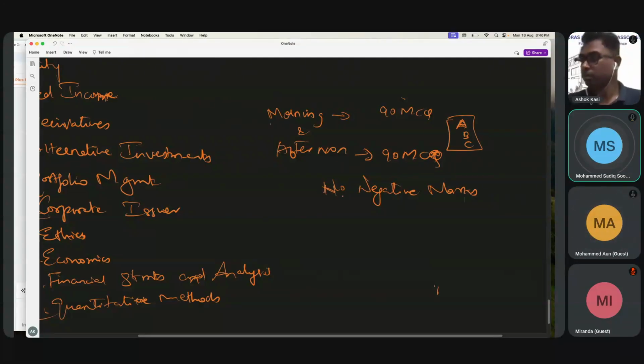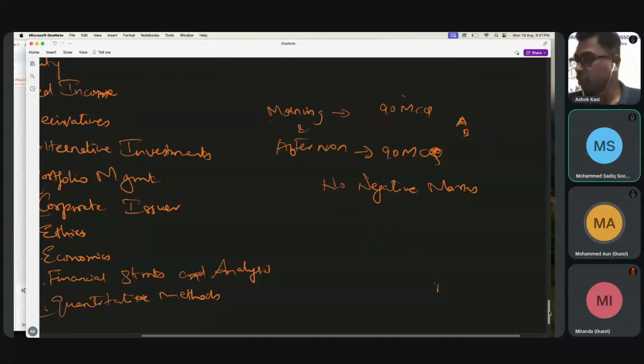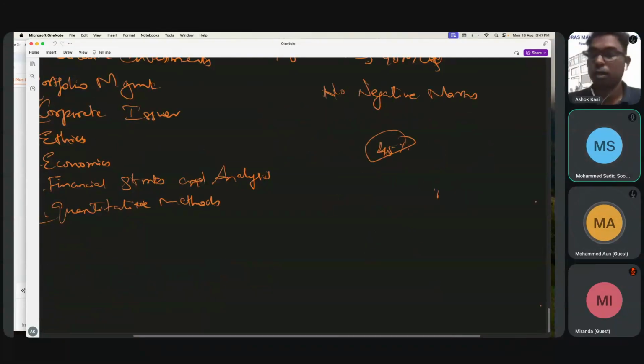And sir, how is the passing percentage? The record shows that for CFA around 45% of people pass every time. How is it calculated, marks based or percentile based? Percentile. Only the top 45 out of 100 will pass. Percentile based.